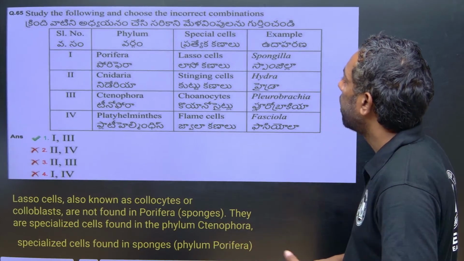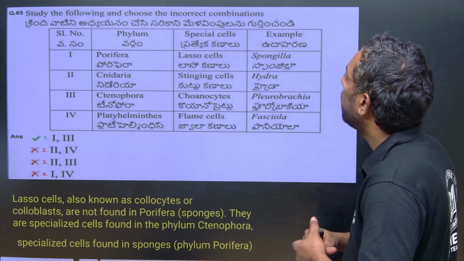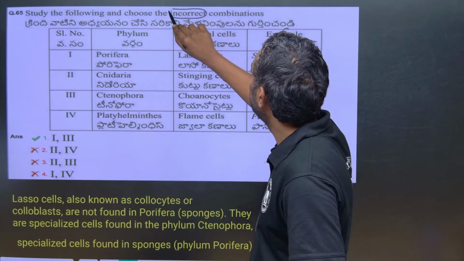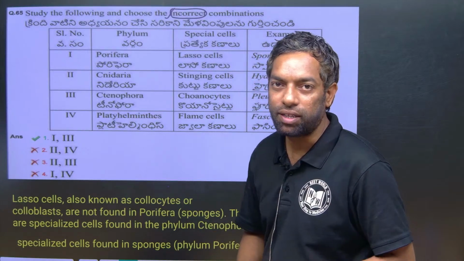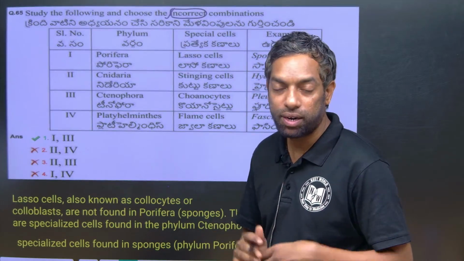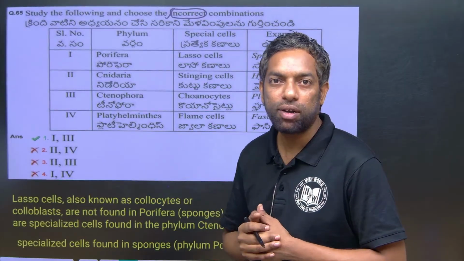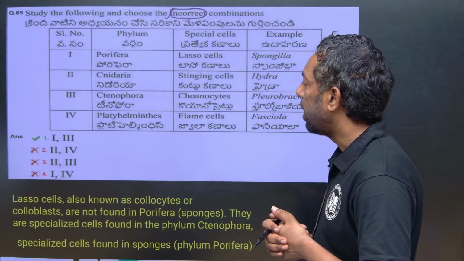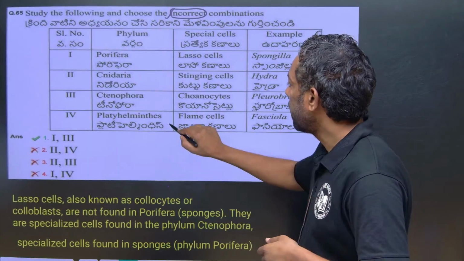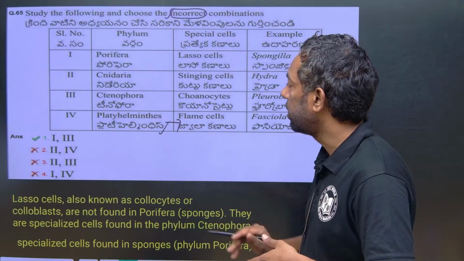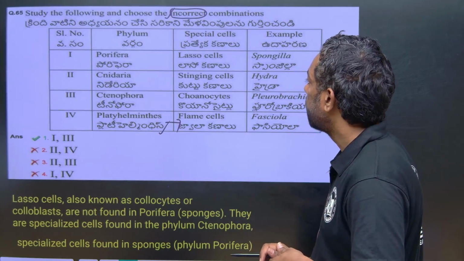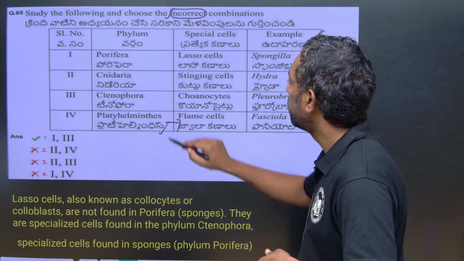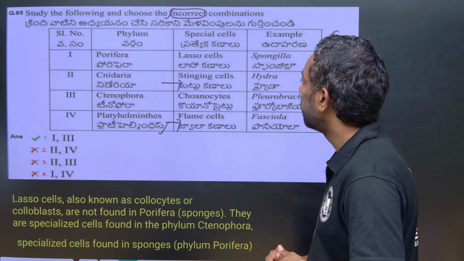Yeah, Porifera. They did ask for the incorrect statement here. Just observe this, either correct or incorrect. They can misguide you in the hurry of your tension; you might not observe this. Okay. Yes, Porifera, Cnidaria, Ctenophora and Platyhelminthes. Platyhelminthes, flame cells, obviously right. Ctenophora, Cnidaria, stinging cells, Cnidaria is also exactly the right answer.